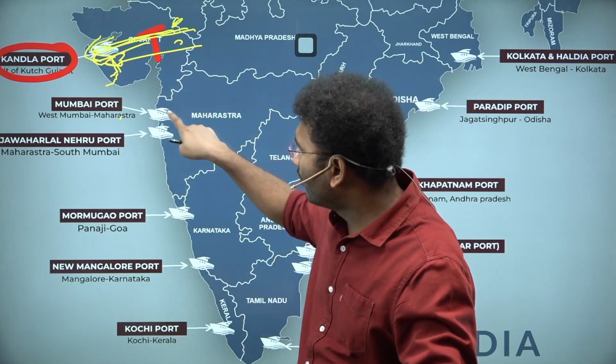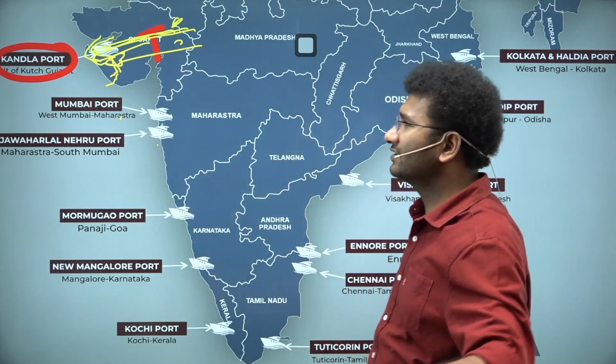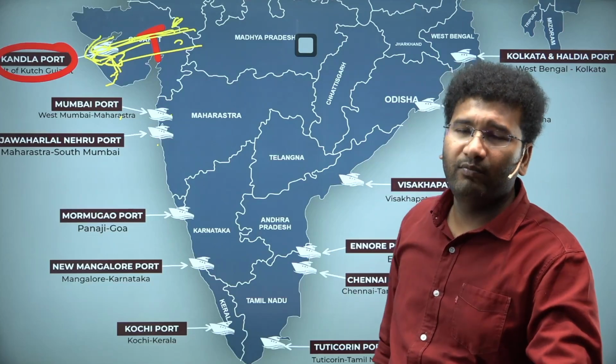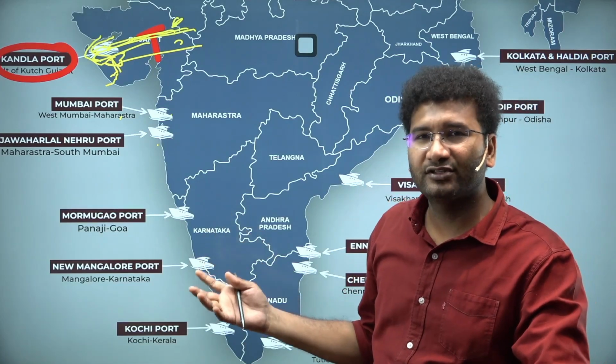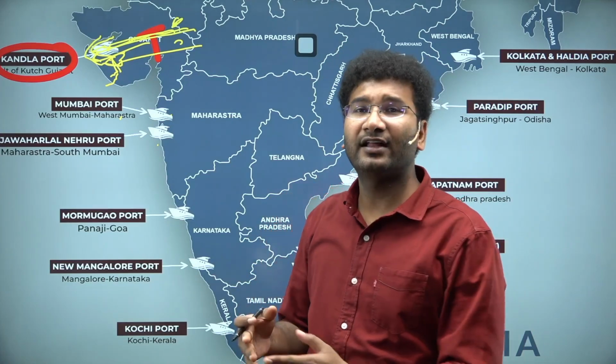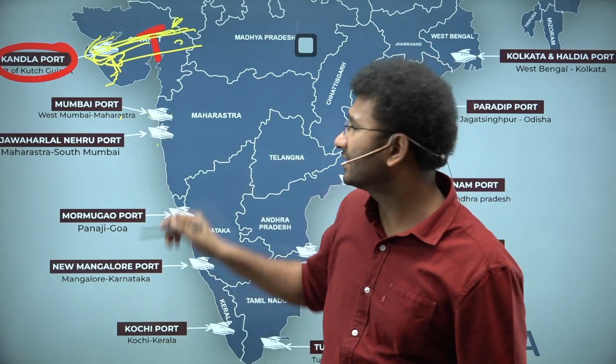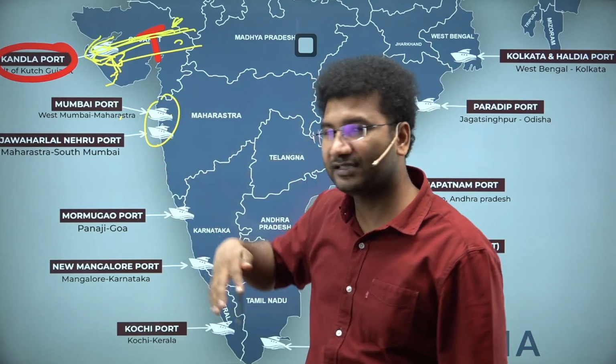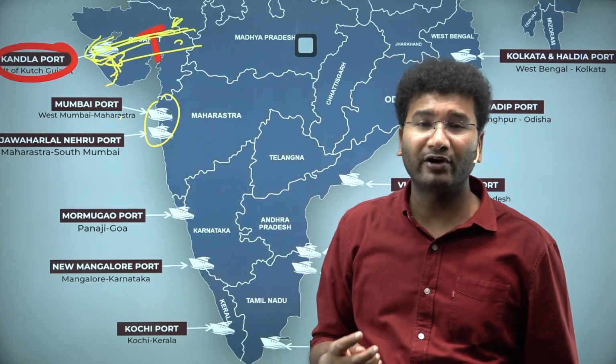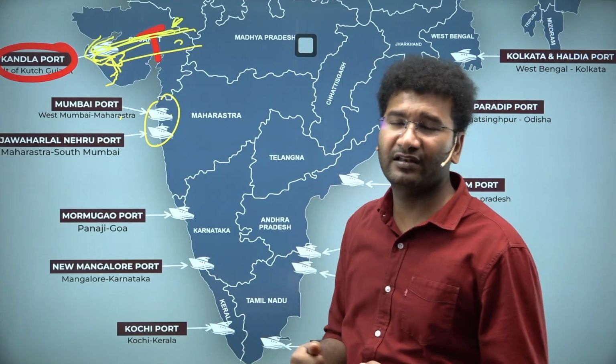Now Mumbai and Jawaharlal Nehru port, actually the story is one port was extremely busy. When the one port was extremely busy, another port was set up to ease the burden of the first. So that's why these two ports supplement and complement each other. They wanted to take the burden out of Mumbai port, hence Jawaharlal Nehru port.